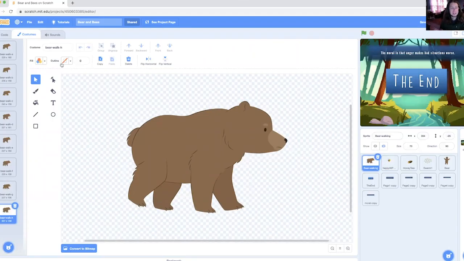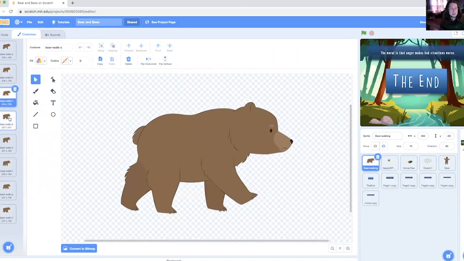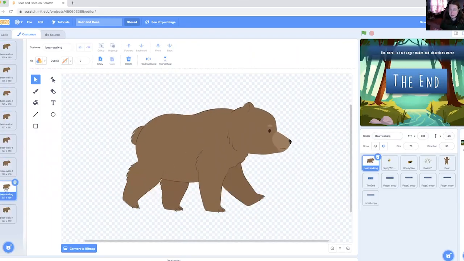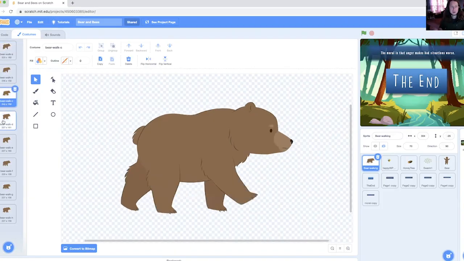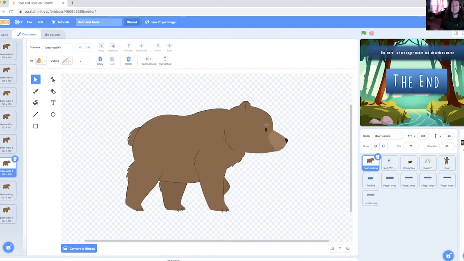Walk cycles are really complicated, so getting something like this set up can be a little bit of a pain since you have to do it 8 different times. But once you've done it that one time, you can use that little piece of code within the sprite and repeat it infinitely without having to draw it out each time, which saves a ton of time compared to the way that we used to do it, where we'd have a box with a light shining from behind it, and you'd have really thin paper called onion skin that you'd have to draw really close next to it so that you could get the next panel, so you could create that same illusion that we can do with a click, saving us a lot of time.